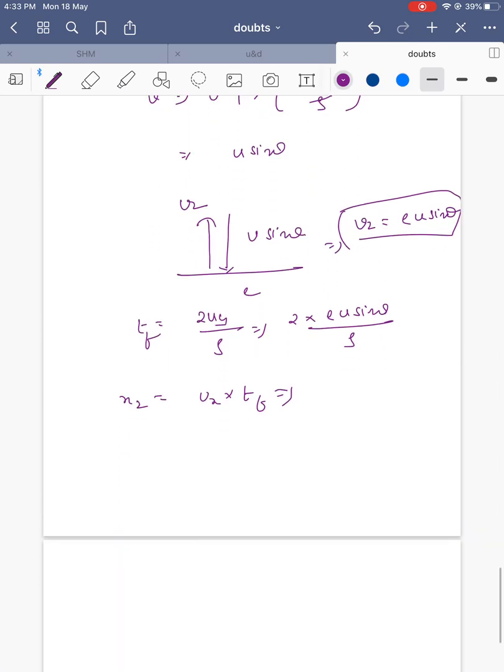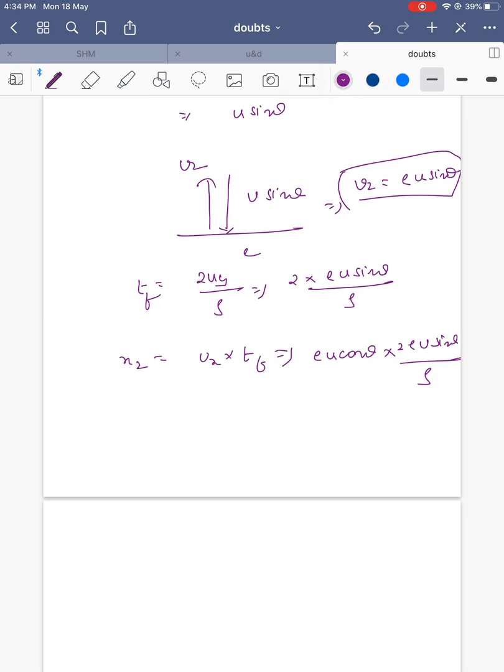So x2 equals e u cos theta into 2 e u sin theta by g, which is e squared u squared sin 2 theta by g.